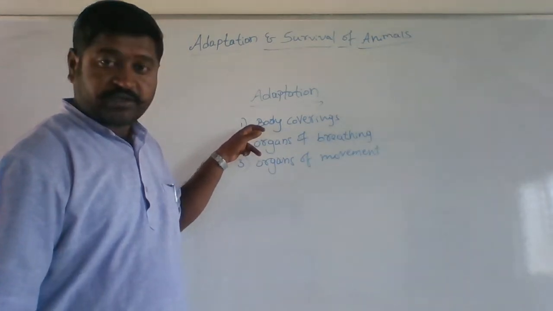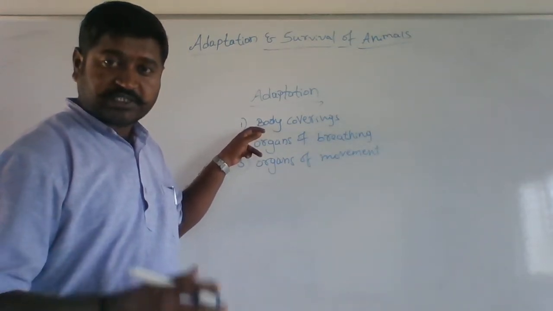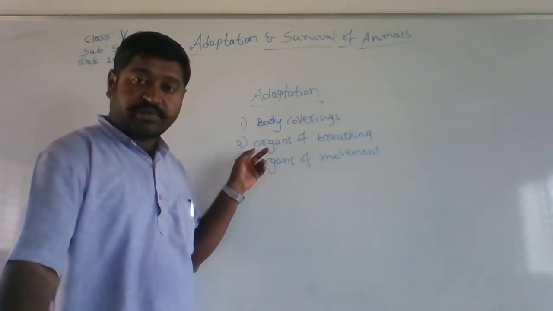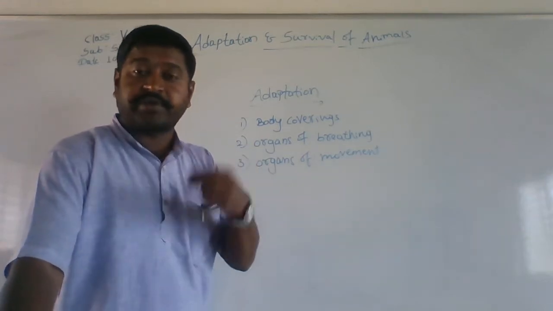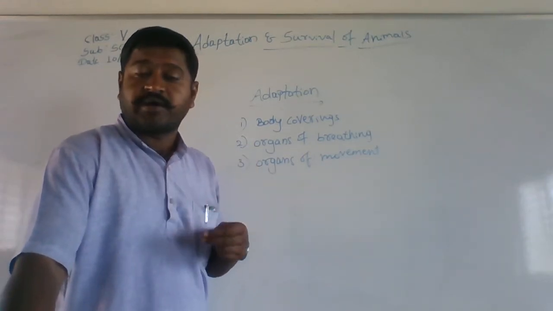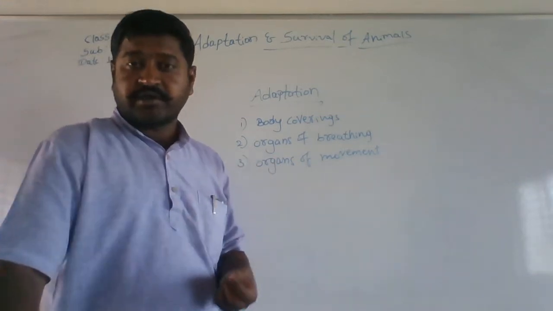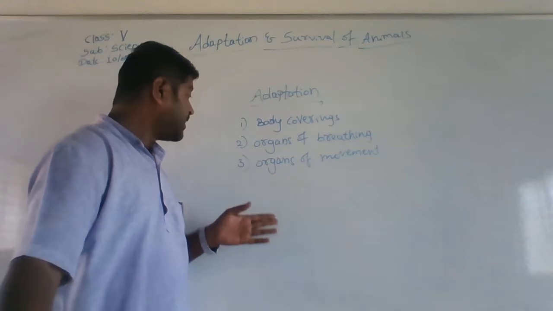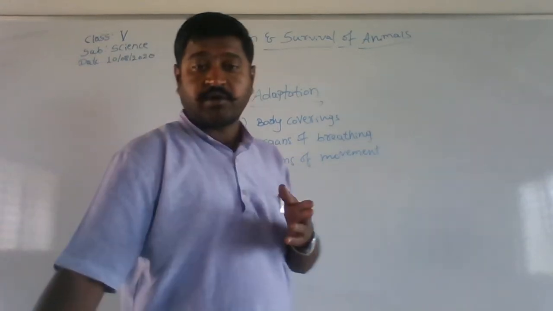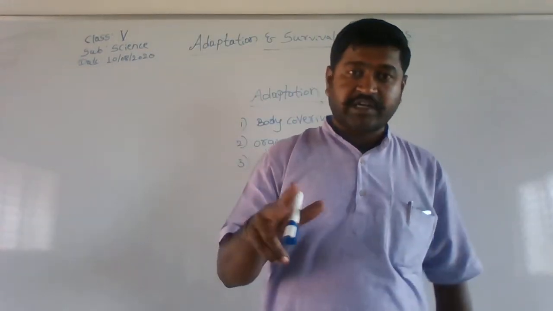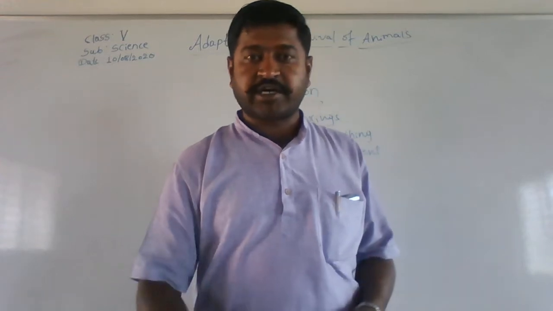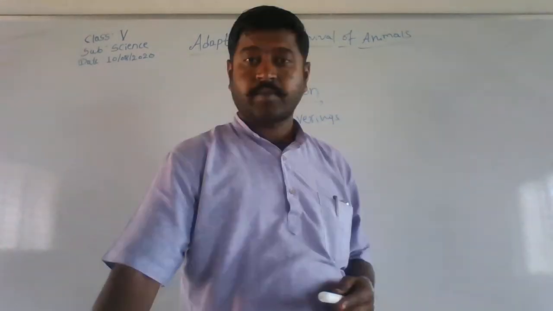Animals have different body coverings, and they also have separate organs of breathing, which we call respiratory organs. Depending on the organs of breathing, the adaptation may change. And then lastly, organs of movement. Because of the movement of the organism, the adaptation might be different.